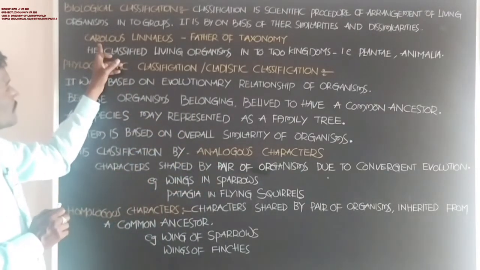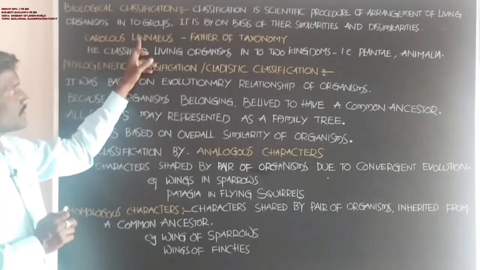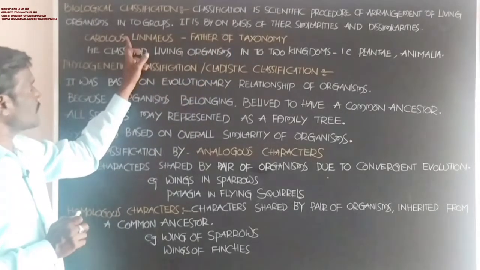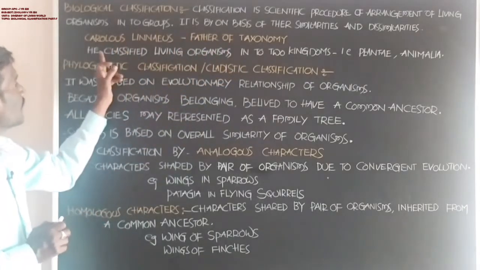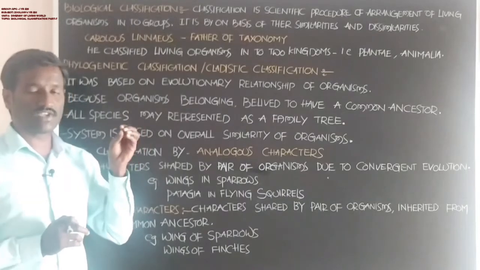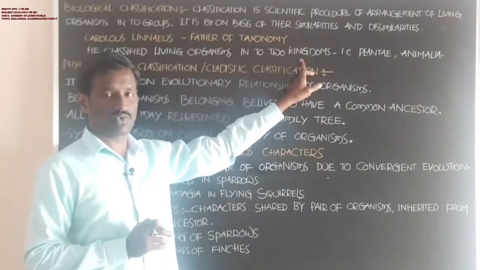Next, students, Carolus Linnaeus is considered the father of taxonomy. Carolus Linnaeus classified living organisms into two kingdoms.